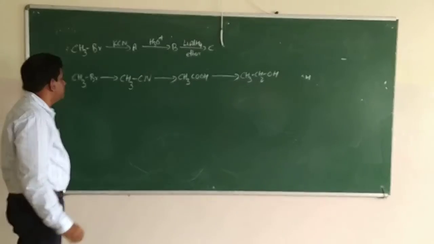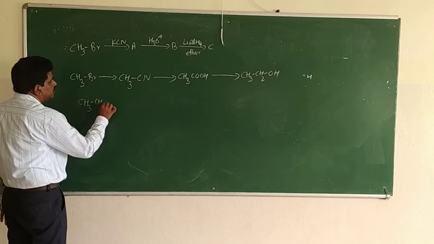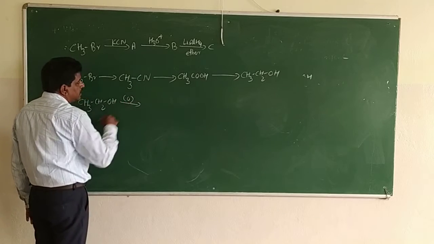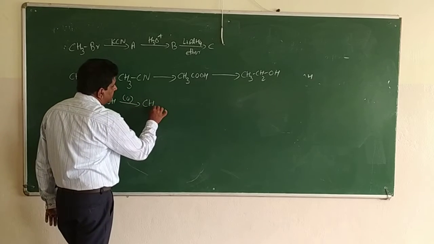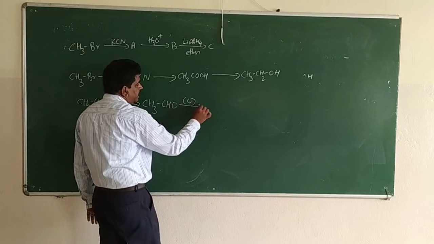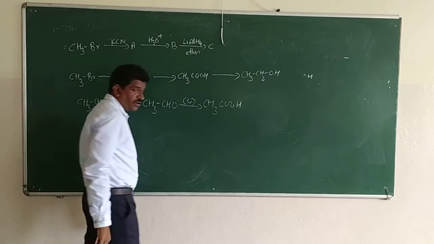This concept is very, very important. Primary alcohol CH3CH2OH, on oxidation, first will give an aldehyde with the same number of carbon atoms, and again it undergoes oxidation to form an acid with the same number of carbon atoms.